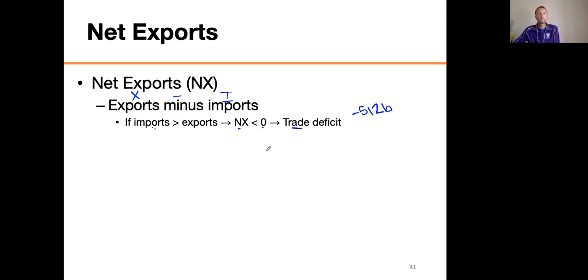So what do we have? Yes, that's right, a trade deficit. Not all countries have a trade deficit. For example, China, their exports are much greater than their imports. They have what's called a trade surplus. Okay, so it's something to kind of think about.